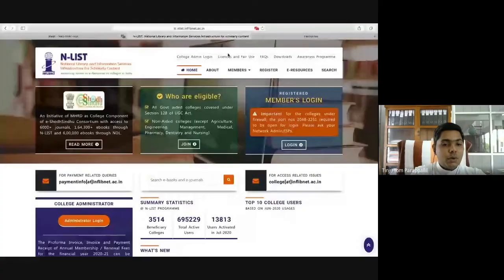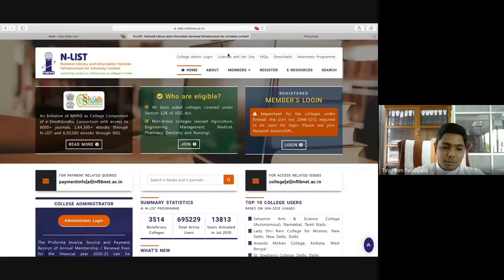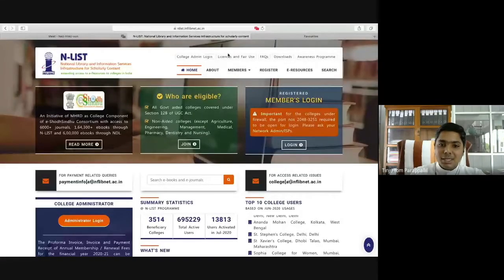The most accessible one in this regard is the NLIST database. I'm sharing this screen. I think you can see this. NLIST is a consortium that provides us with a group of databases. It is accessible in our college. That is why I am telling about this first. In a sense, it's a database consortium. It provides us with different databases that provide journals as well as electronic books.